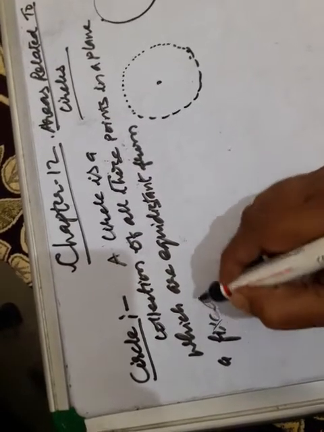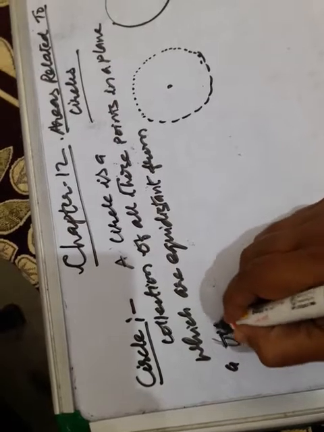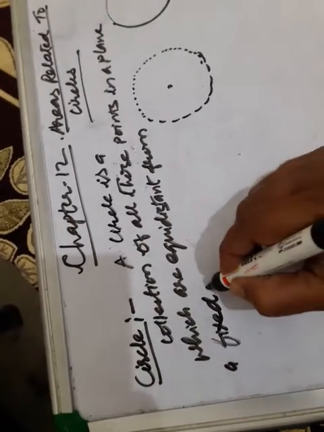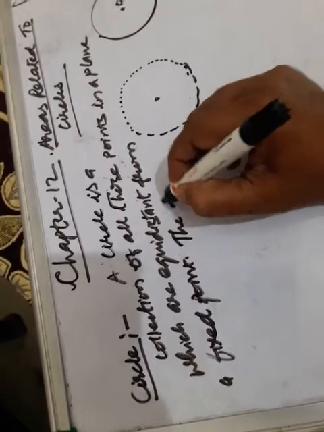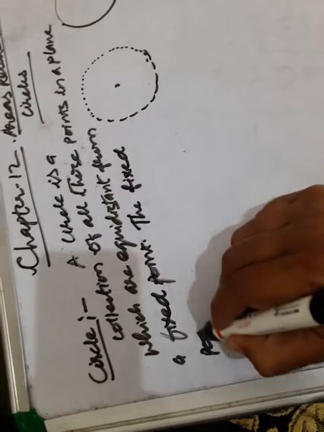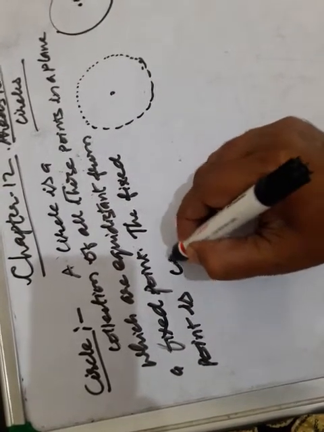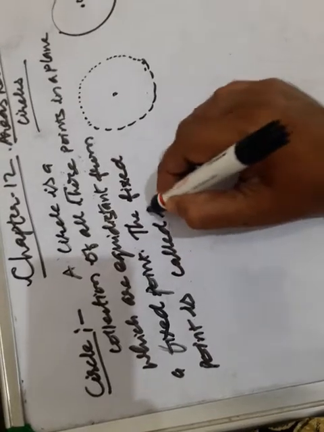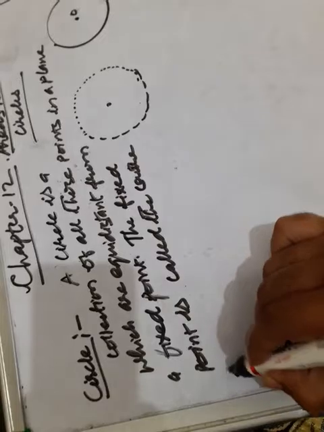From a fixed point, children. The fixed point is called the center of the circle.